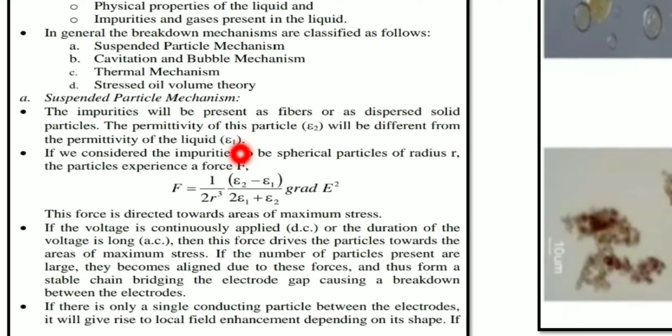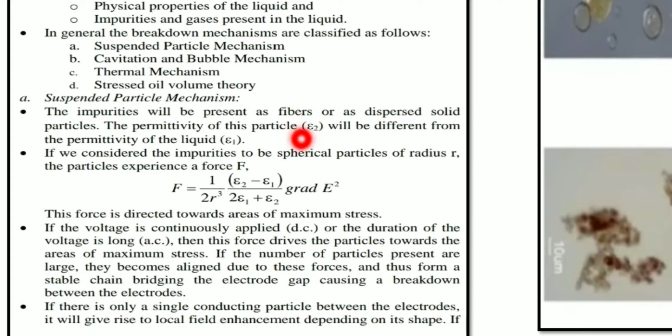Don't get confused. The permittivity of that liquid I consider as epsilon 1. Next, for the presence of these fibrous material particles, the permittivity of that particle we will consider as epsilon 2.